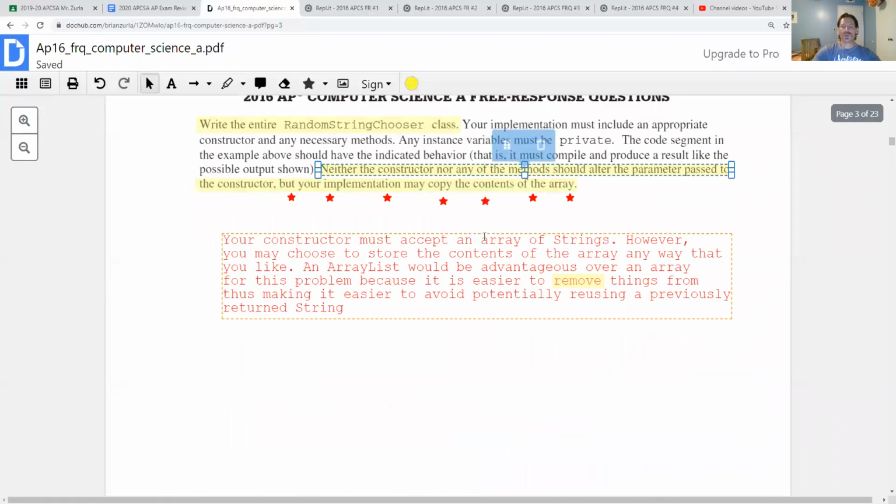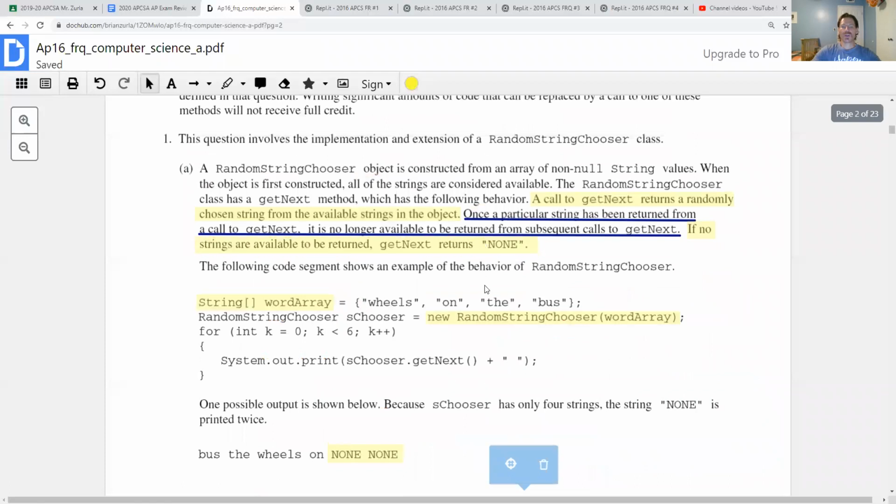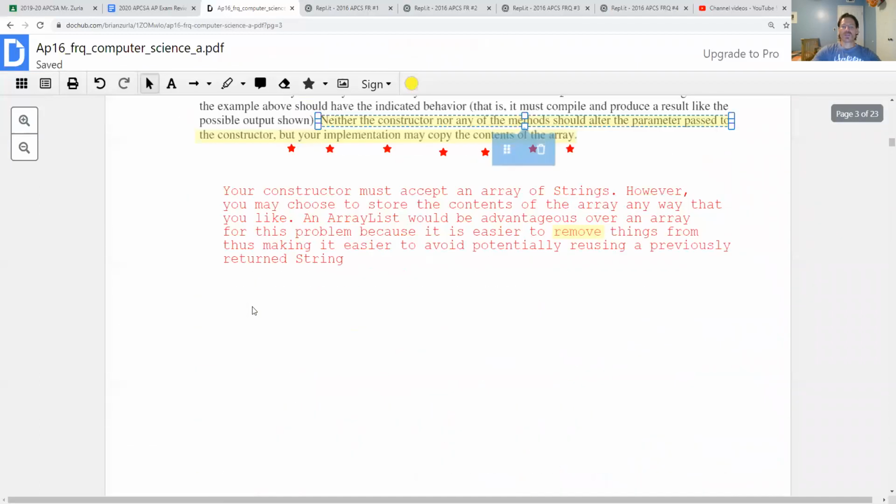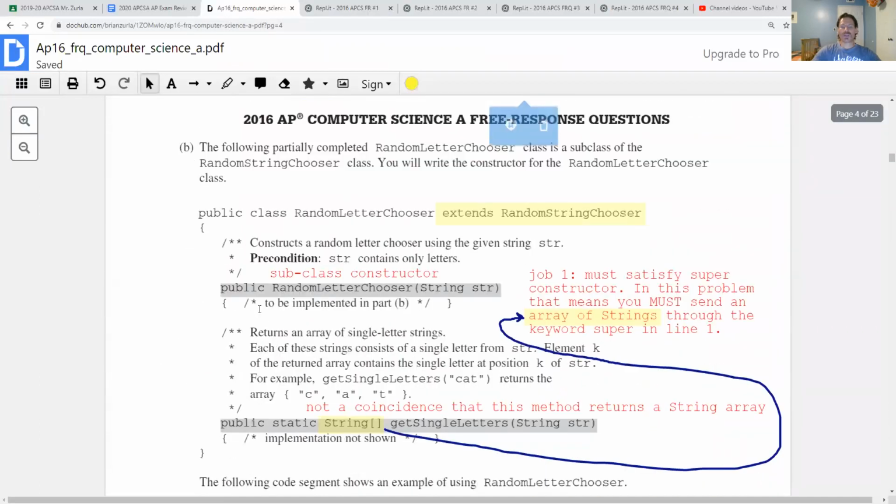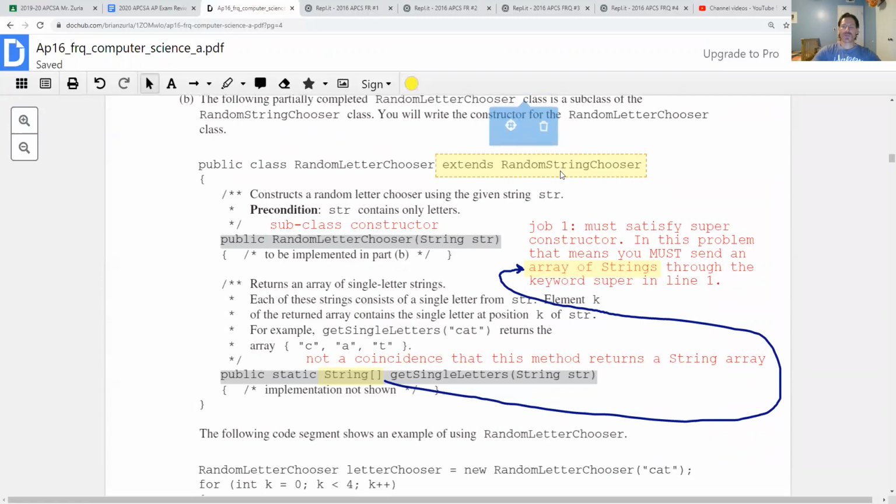And the answer in this question would be yes, because we already know that our superclass constructor is demanding a one-dimensional array of strings from us. So unless we're giving a one-dimensional array of strings, then we're not really a random string chooser. Remember, random letter chooser is a random string chooser, so it has to do that basic thing.